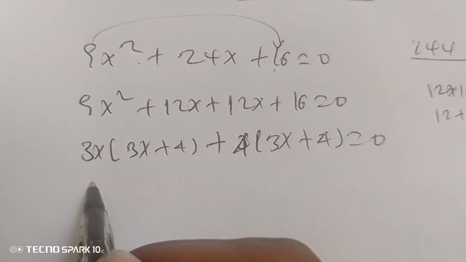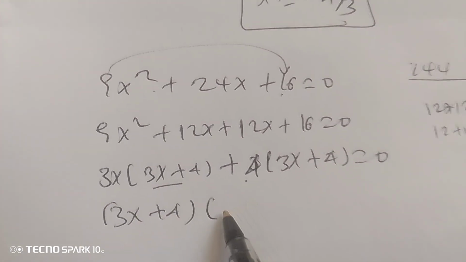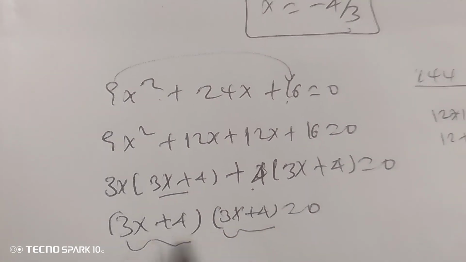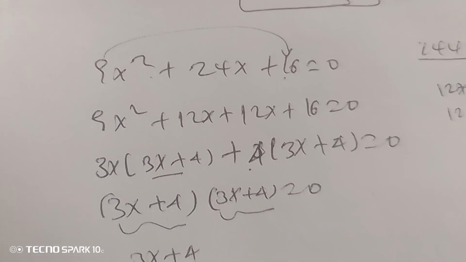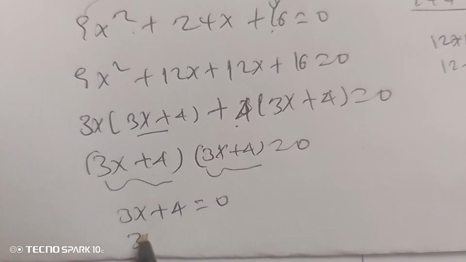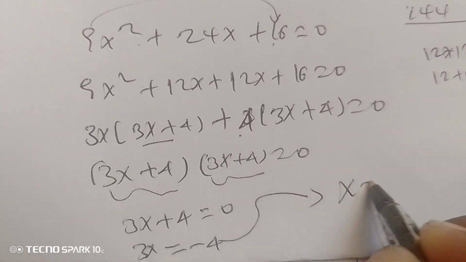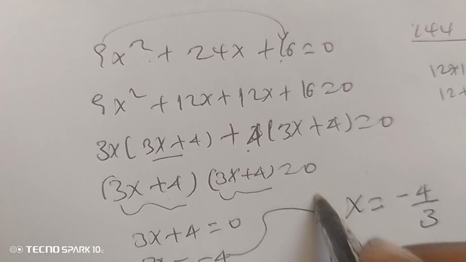Then 3x plus 4, and I take this also 0. As you see, it is the same, so I can just take the 1 of a, and this equals 0. 3x equals negative 4, then x will be negative 4 over 3.